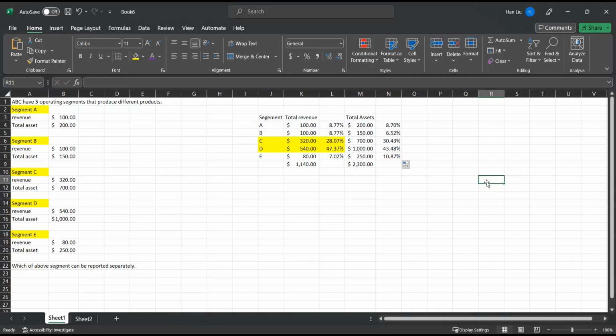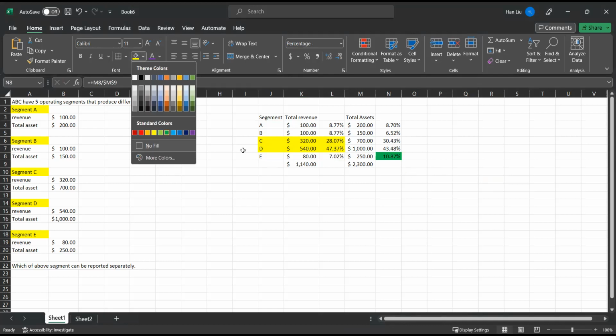If we use assets as our testing, I can see that besides C and D, segment E also meets the threshold for this testing.